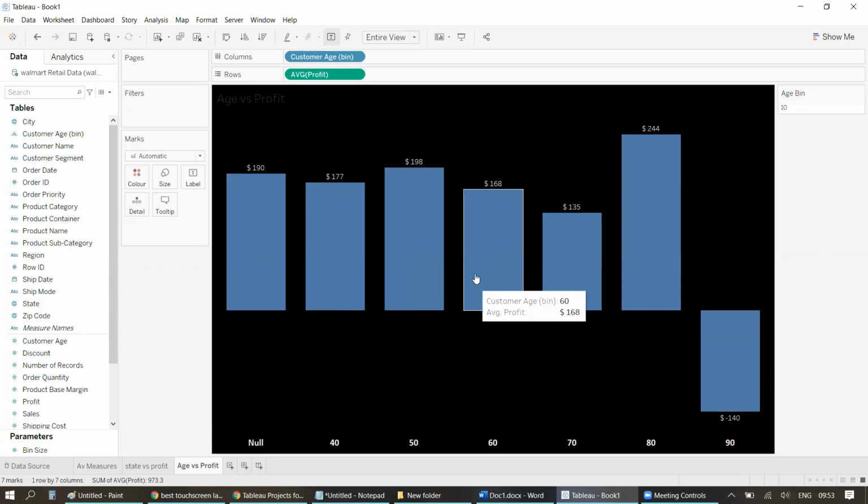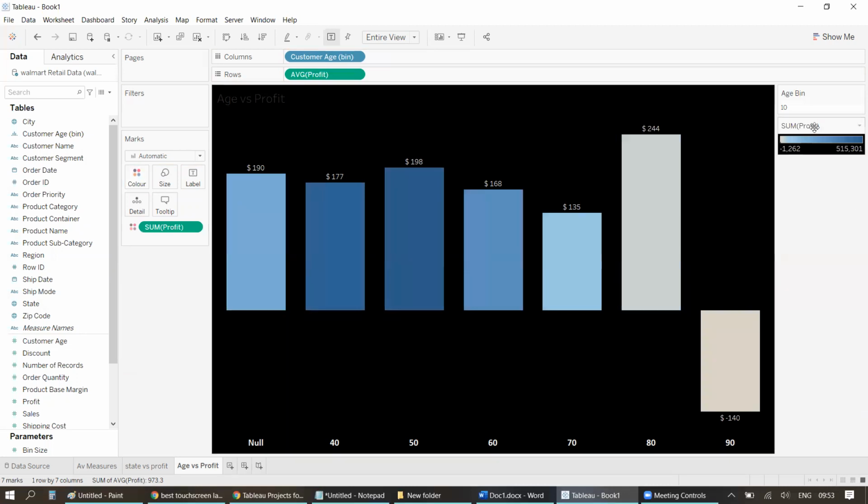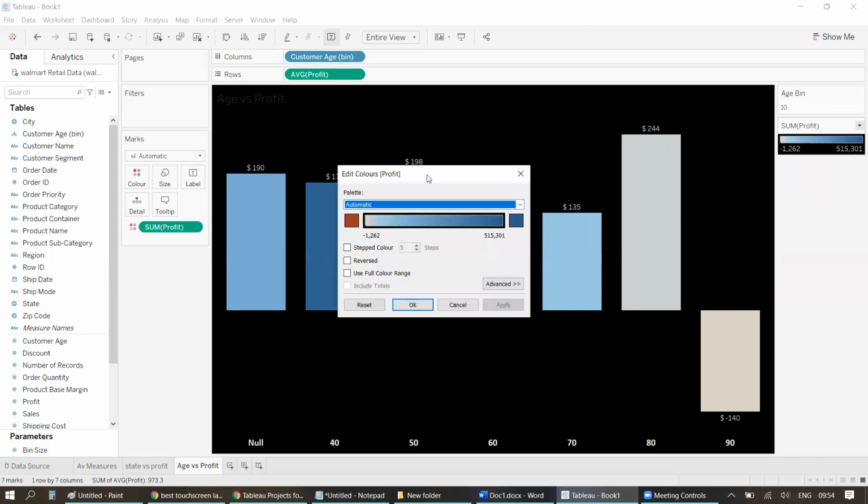Right now, let's do a little more. Let's show all the profit in positive as maybe green color and negative as red color. For that, you can drag profit and put it over color, right? You can see the change color changes. I need to adjust it. How? Click here, edit colors.